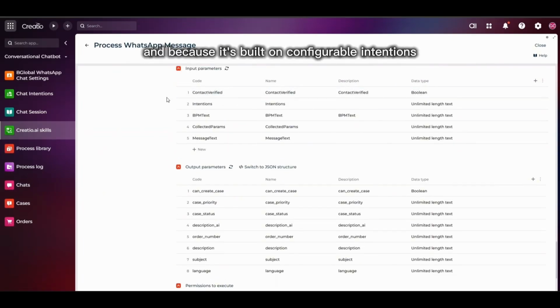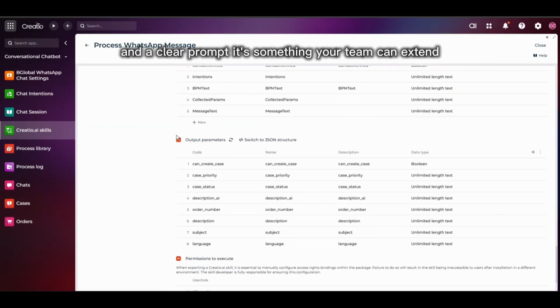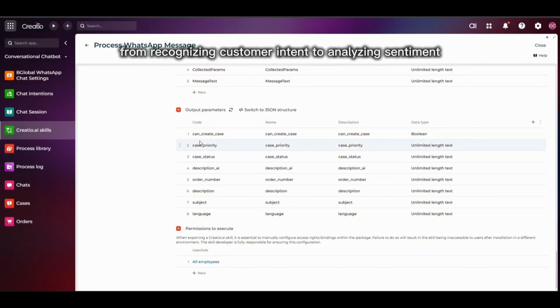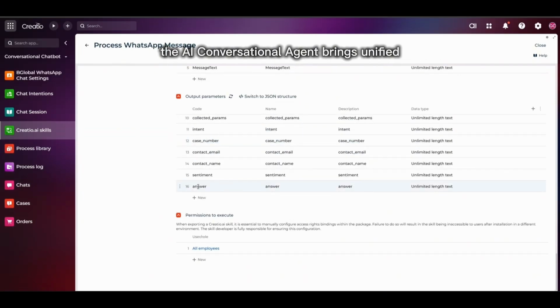And because it's built on configurable intentions and a clear prompt, it's something your team can extend, adapt, and grow over time. From recognizing customer intent to analyzing sentiment and delivering automated responses, the AI conversational agent brings unified, intelligent automation right into Creatio.